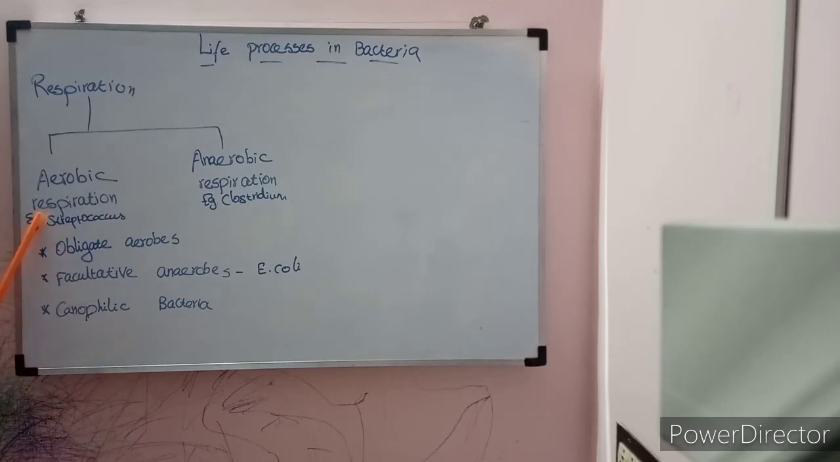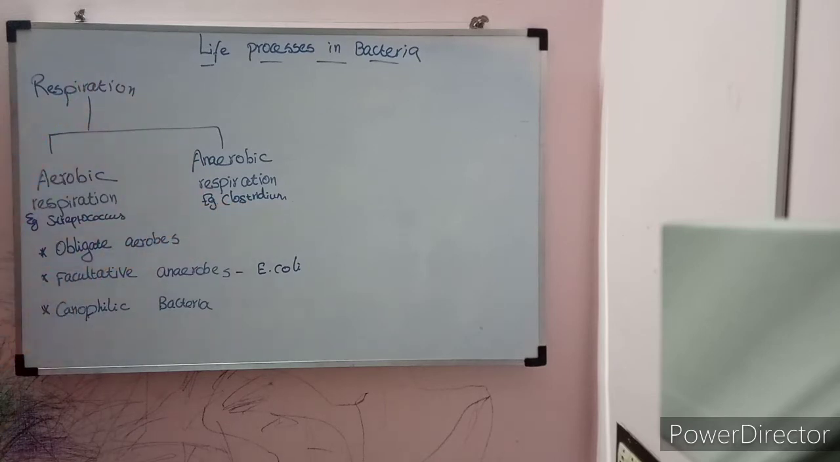Aerobic respiration means the bacteria require oxygen for their growth, metabolism, and survival, everything. So they need oxygen, and this type of respiration is called aerobic respiration. This type of bacteria is called aerobic bacteria, for example Streptococcus. Anaerobic respiration means the bacteria do not use oxygen for their growth and metabolism. They get the energy from the fermentation reaction. That type of bacteria is called anaerobic bacteria, for example Clostridium.